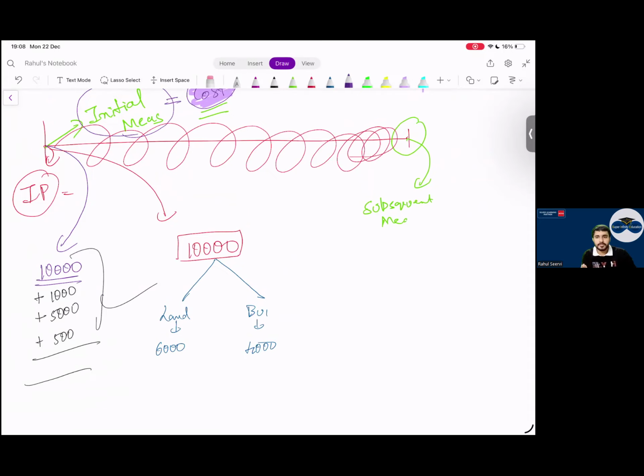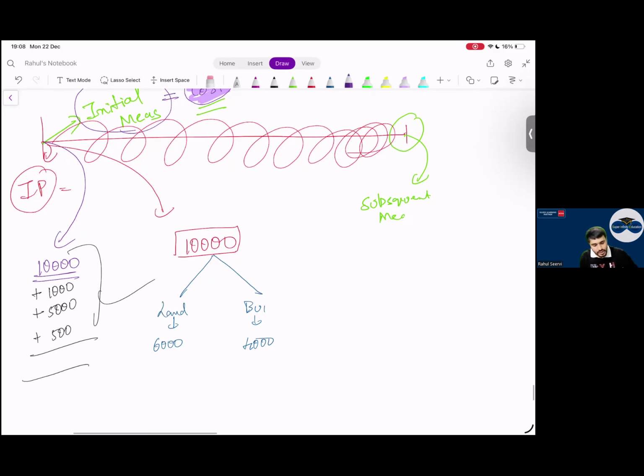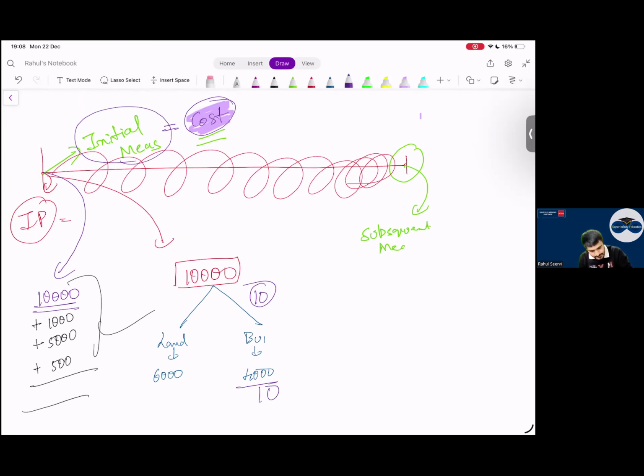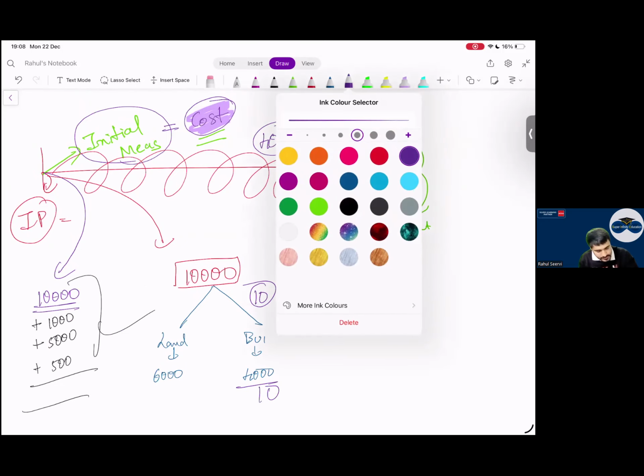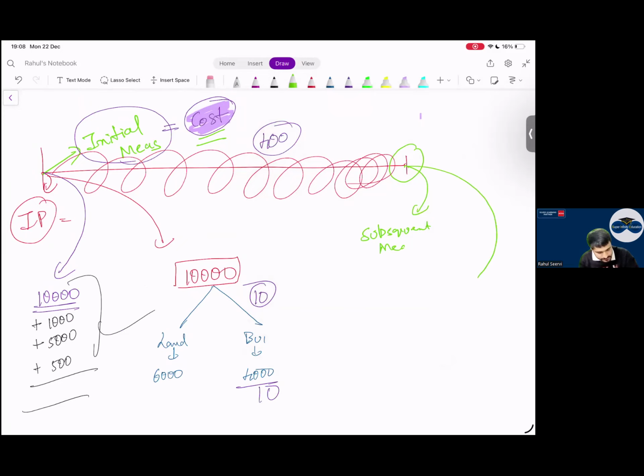Depreciate the building. Everyone, why do we apply depreciation? Because the value of the asset is slowly coming down, wear and tear of the asset. So I say this building has a useful life of 10 years. So what is my depreciation, everyone here? 400. Now what will be the value of my property here, everyone?